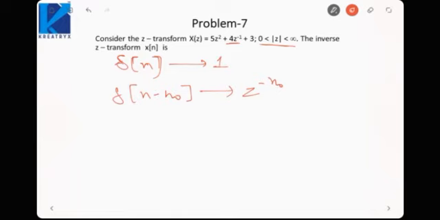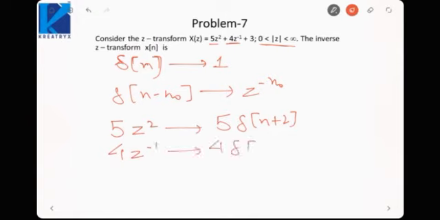So this term 5 z square would be corresponding to 5 delta n plus 2. 4 z inverse is corresponding to 4 delta n minus 1 and 3 corresponds to 3 delta n.